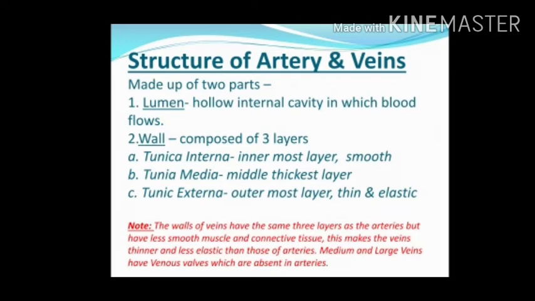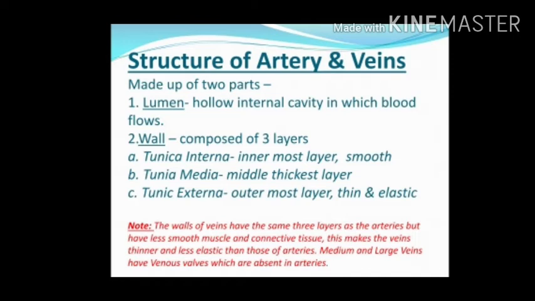The outermost layer, which attaches the vessel to the surrounding tissue, is the tunica externa or tunica adventitia. This layer is connective tissue with varying amounts of elastic and collagenous fibers. The connective tissue in this layer is quite dense where it is adjacent to the tunica media, but it changes to loose connective tissue near the periphery of the vessel. About 10% of the total blood volume is in the systemic arterial system at any given time.